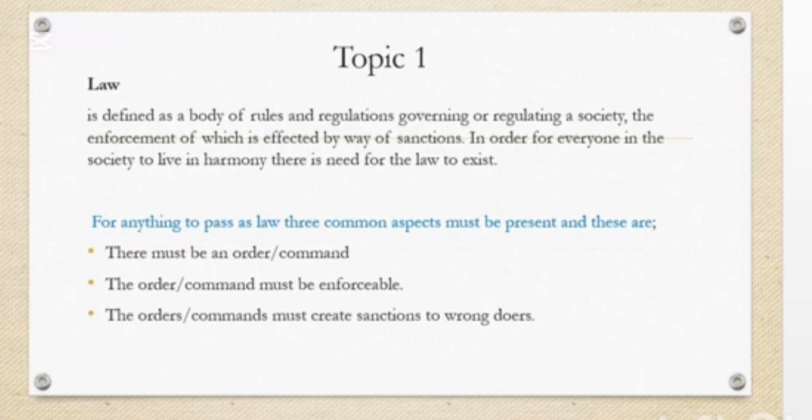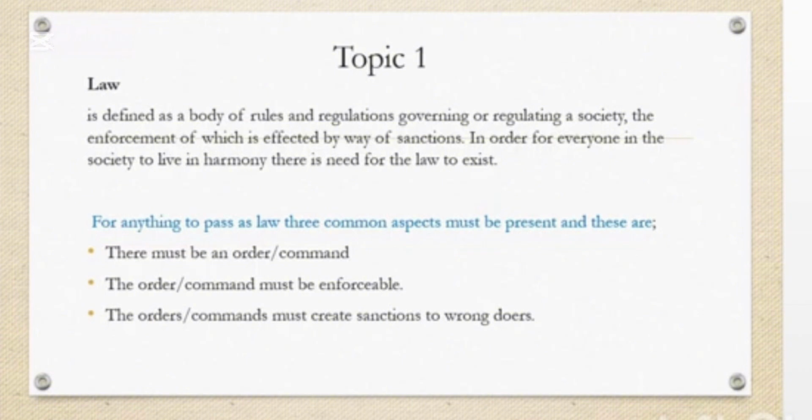So our last characteristic. The order or command must create sanctions to wrongdoers. You cannot tell us that you're having rules that are governing the hostel without sanctions being made to the wrongdoers. If I told you you're caught without an ID or entering by force without an ID, what sanctions are made? At our hostels, you can find that your ID is confiscated and penalties are given to you in form of fine, 50,000. Go to St. Vincent, go to Ideal, go to Platinum. You understand? Fines are made. So literally, those are the sanctions that are made for wrongdoers.